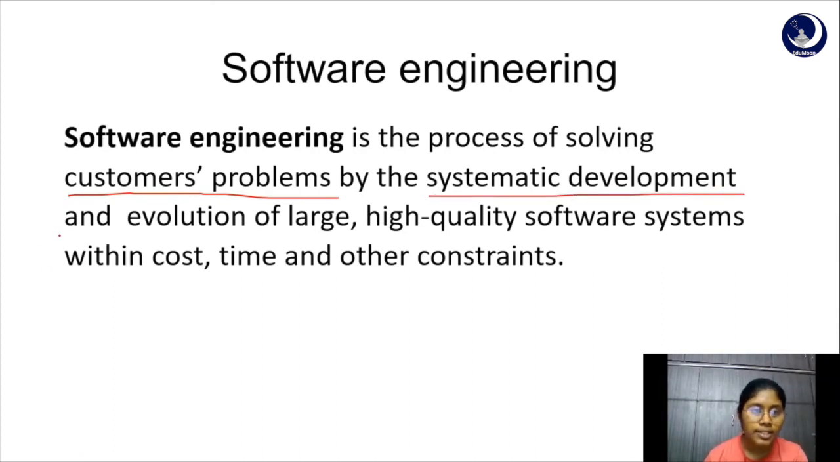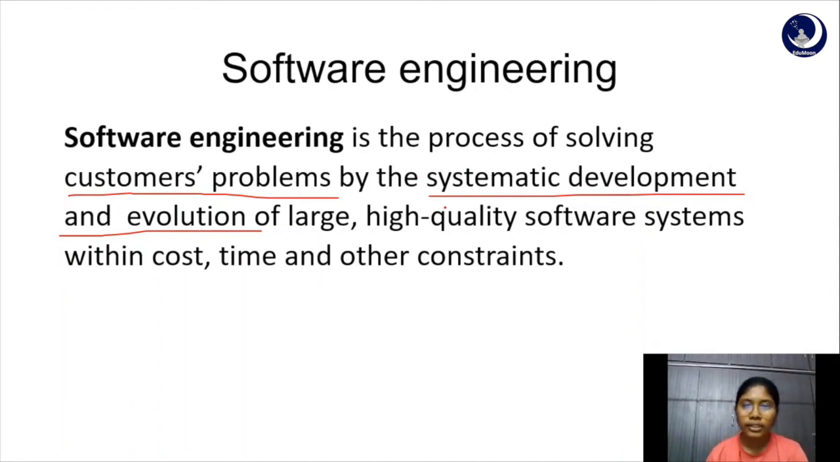The next term is systematic development and evolution. So what do we mean by evolution? Evolution is the continuous change in a system over a period of years until it becomes old. This constant change is what we call maintenance or evolution. And the change is not performed overnight. It is done in a systematic way, and it is an integral part of software engineering.